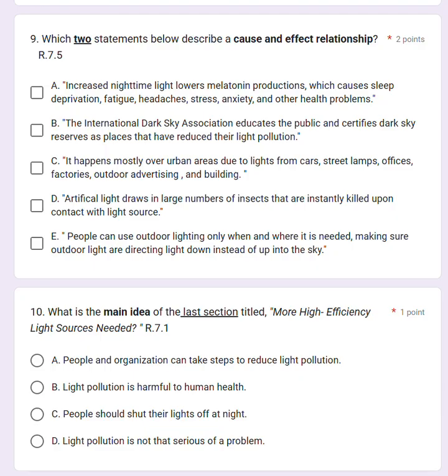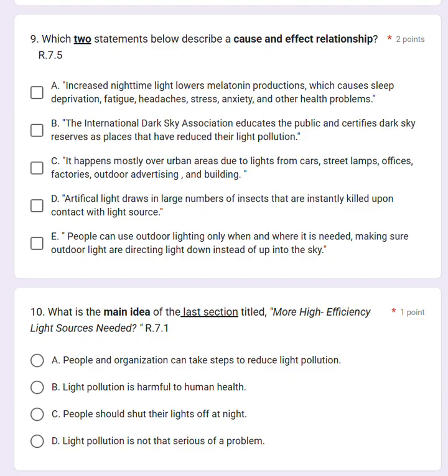C, it happens mostly over urban areas due to light from cars, street lamps, offices, factories, outdoor advertising, and buildings. D, artificial lights draw in large numbers of insects that are instantly killed upon contact with a light source. And E, people can use outdoor lighting only when and where it is needed, making sure outdoor lighting is directing light down instead of up into the sky.